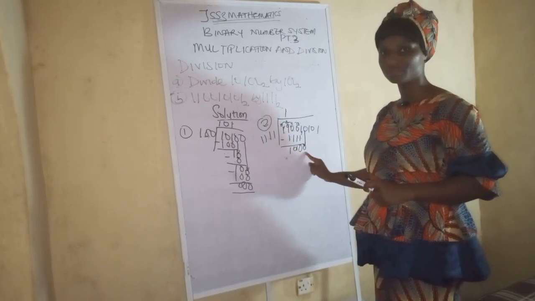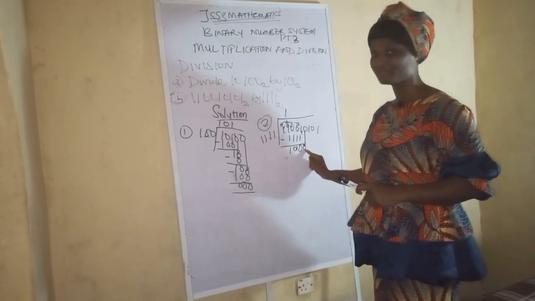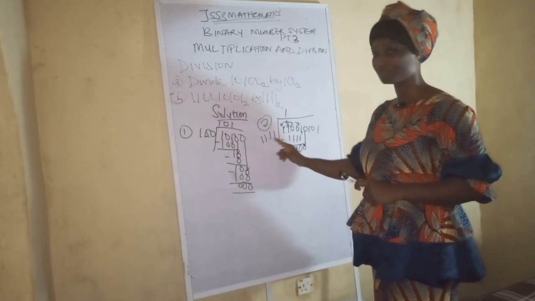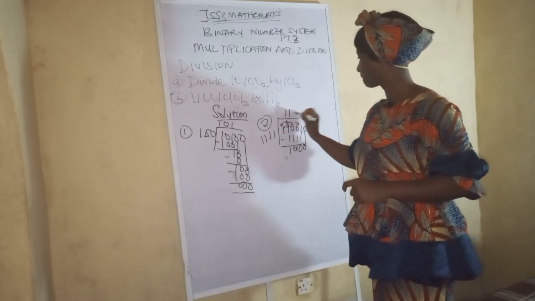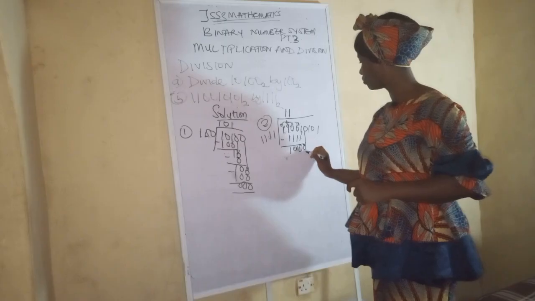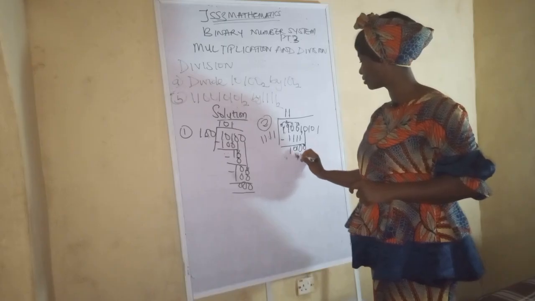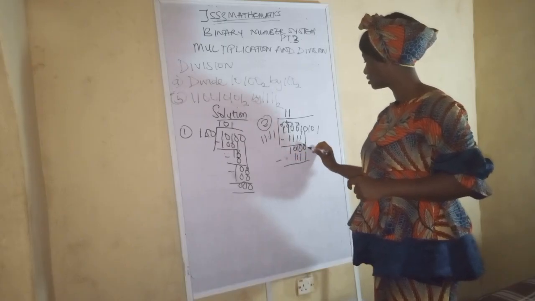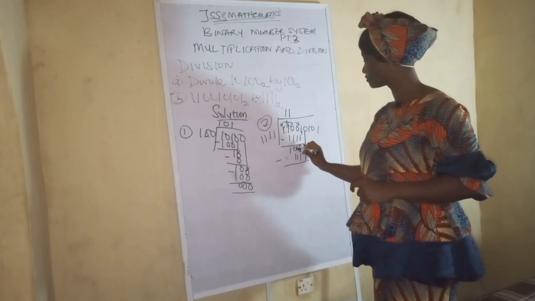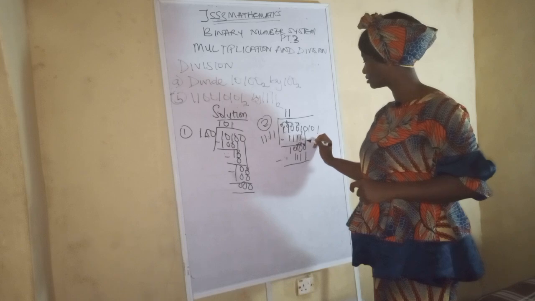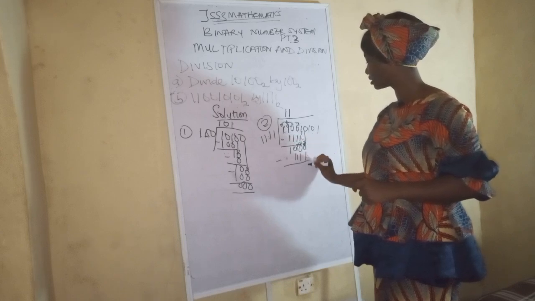So we have up to 4 digits here, but we have, okay, we have 5 digits here, we have 4 digits here. So it can divide. So it is 1. 1 minus this is still 1 1 1 1. So let's subtract. 0 minus 1 is impossible. So you borrow from here. When you borrow from here, this one turns to 0. So this is 2. So when you transfer it, this becomes 2. This one turns to 1. So 2 minus 1 is 1.